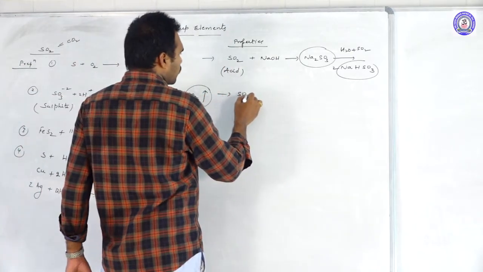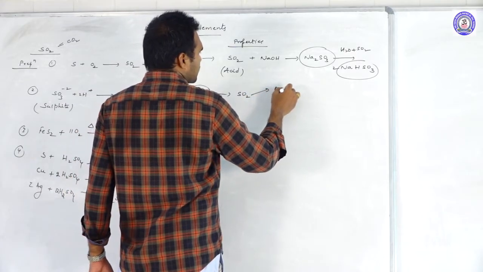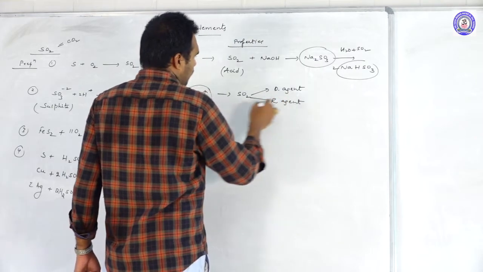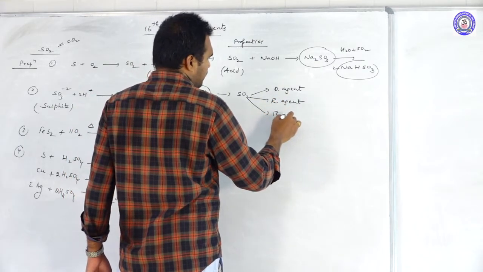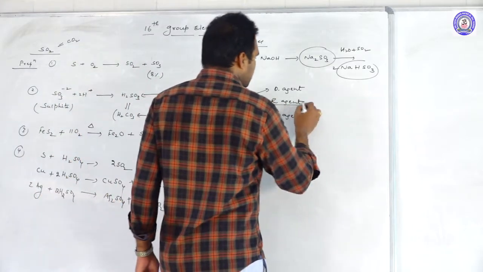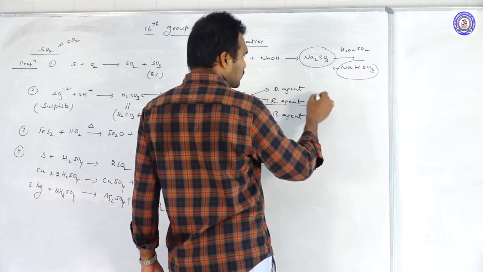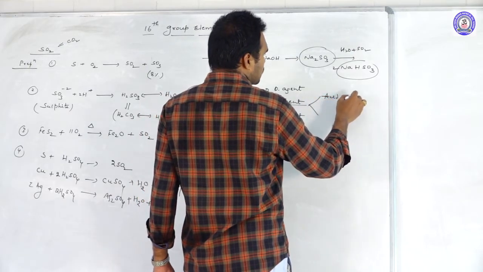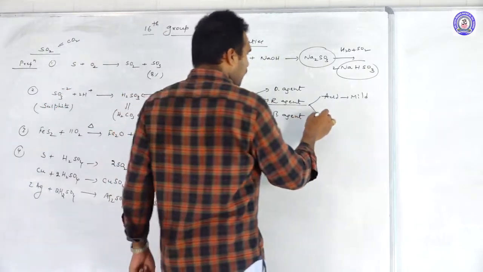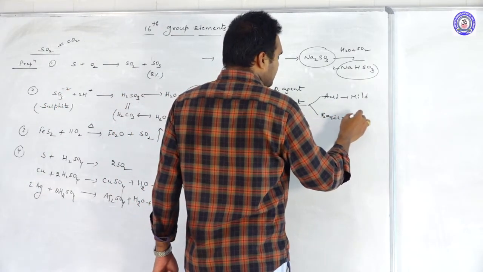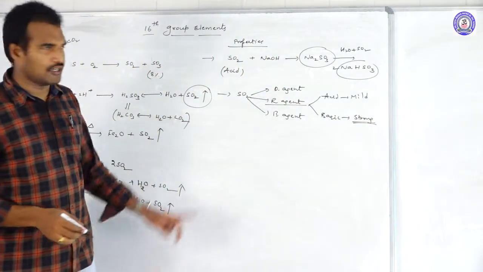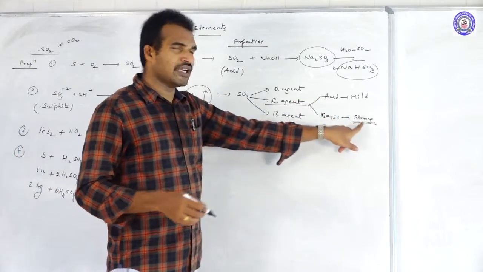And SO2 can act as an oxidizing agent, reducing agent and also bleaching agent, same as ozone, but the reducing action is dominating. This reducing action is mild in acidic media, but in basic media it acts as a strong reducing agent. In acidic media mild, in basic media strong.